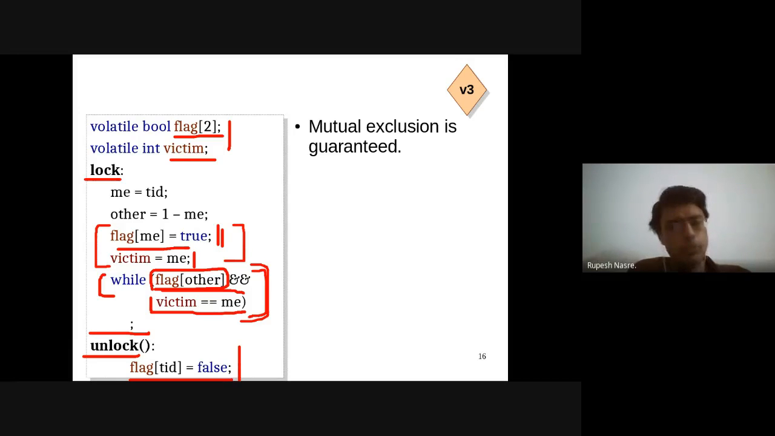So the deadlock can happen only if this while condition is true for both the threads and therefore they are both looping around, right? So flag of other could be true, that is okay, that part is fine, but victim is going to be true.